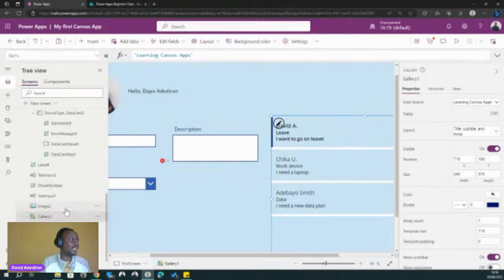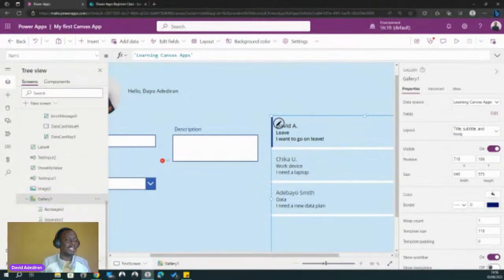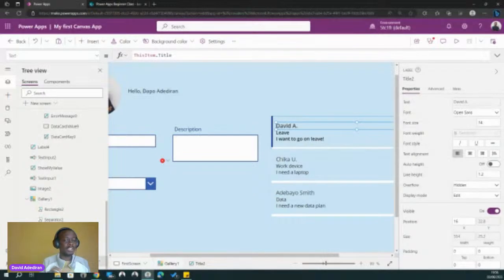So again, let's go back to the gallery and look at it. So the gallery has three text labels. One is a title, which by the way is not necessarily related to the title column. It's just the way they named it, right? So it's called title two, right? It doesn't matter. So title two, but it's also showing, you can see the formula bar, this item dot title, right? Then we have subtitle, which is currently showing our selected request, isn't it? So this item dot request dot value, right? So the dot value is representing the actual choice that we made there. And then the body is in this item dot description. All right, so that is how gallery works.